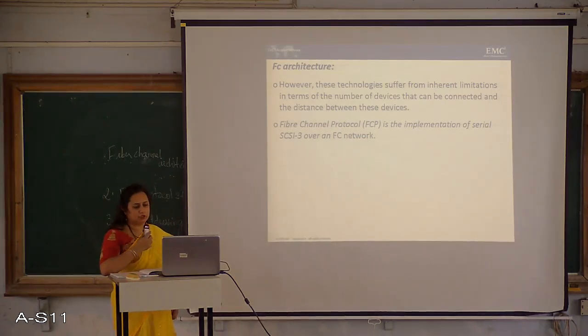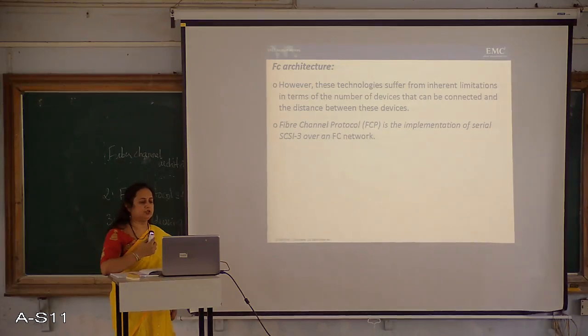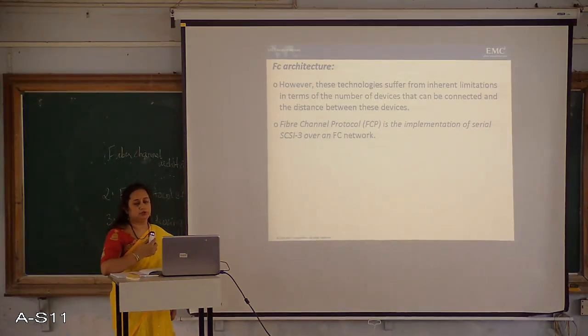However, these technologies suffer from inherent limitations in terms of the number of devices that can be connected and the distance between these devices. So that is what is to be monitored here. How many devices can be connected and what should be the distance between the two devices.